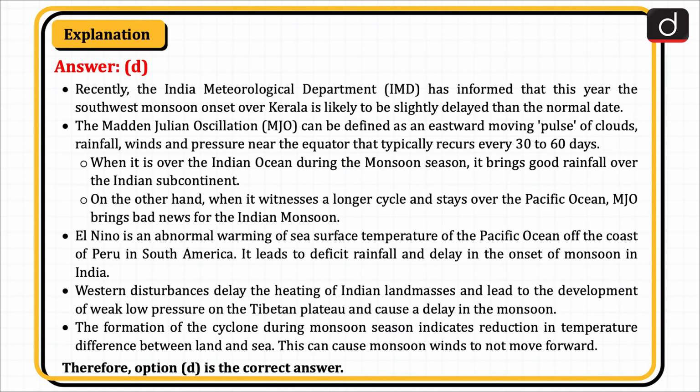Recently, the India Meteorological Department has informed that this year the southwest monsoon onset over Kerala is likely to be slightly delayed than the normal date.